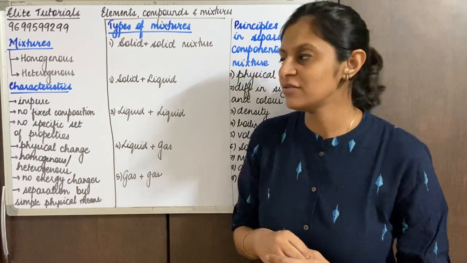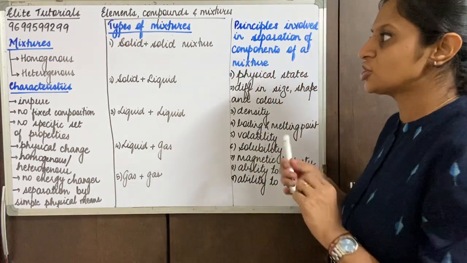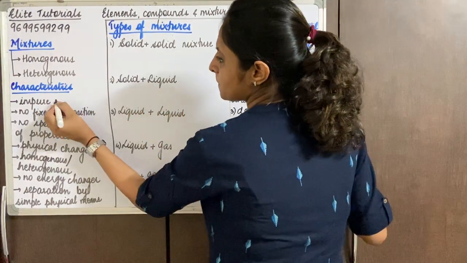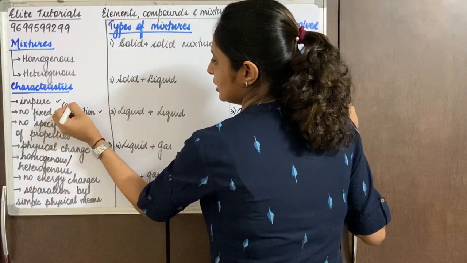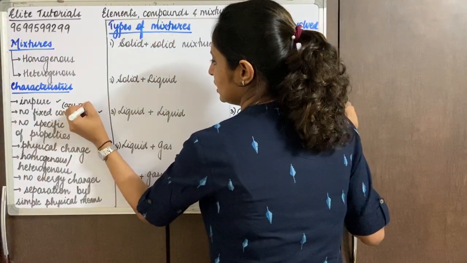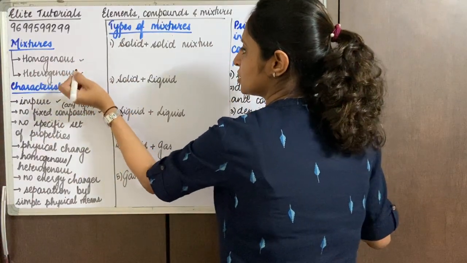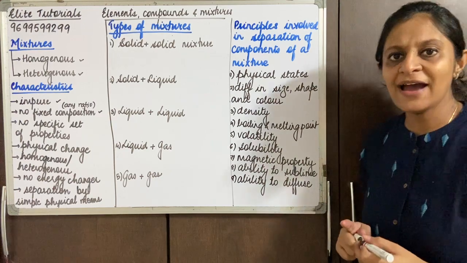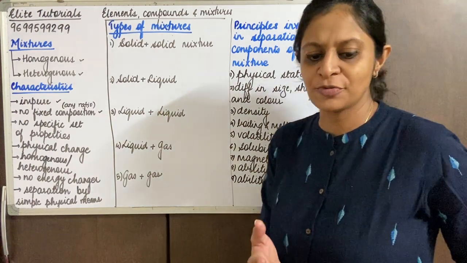I'm sure everybody has understood the first and the second point. So with that we have finished the first point and the second point, that is, they are mixed in any ratio. We also understood homogeneous and heterogeneous. Now they have no specific set of properties. What do you mean by no specific set of properties?